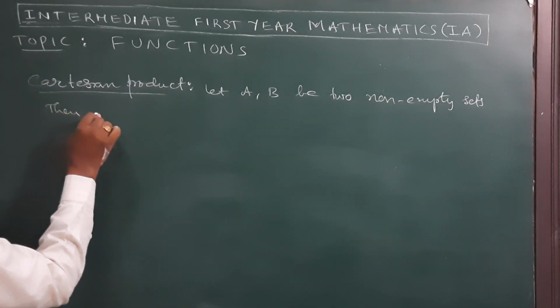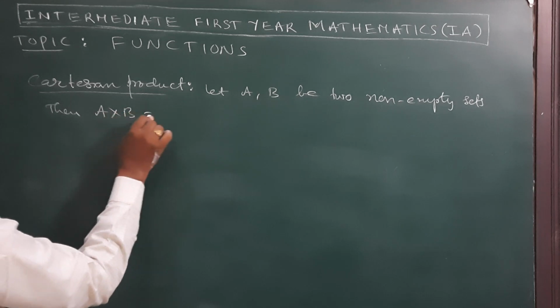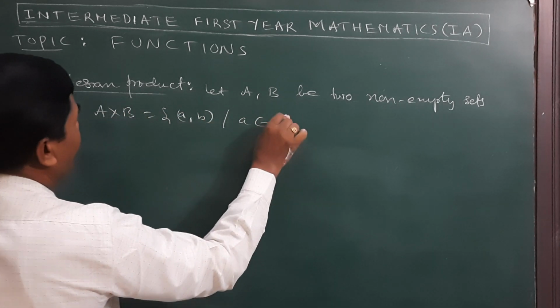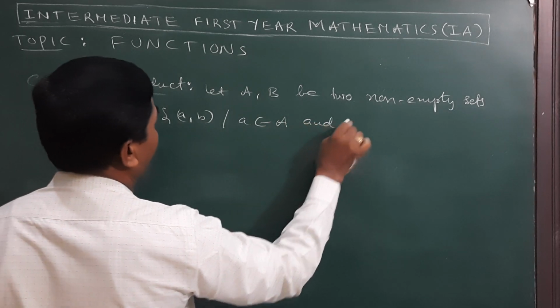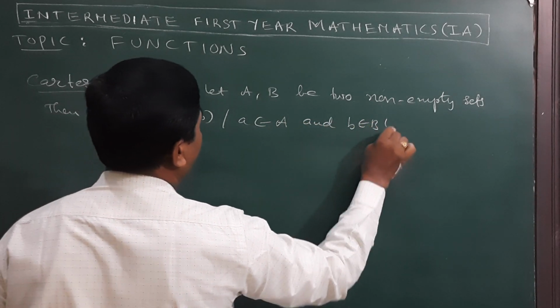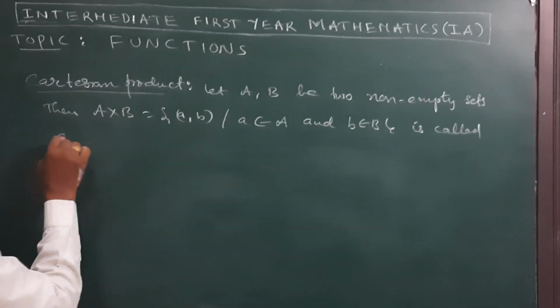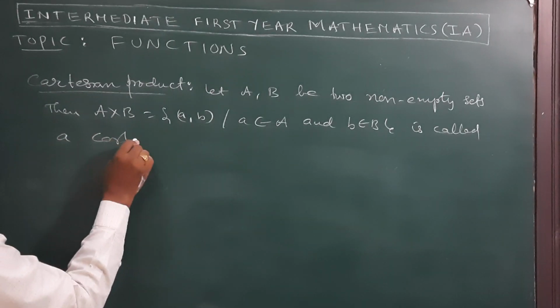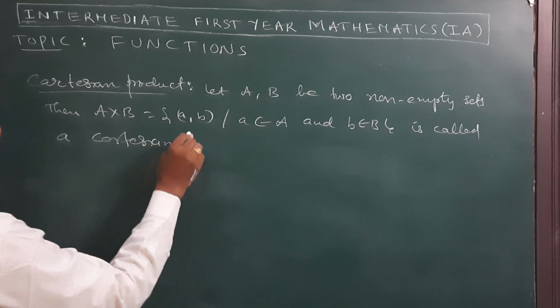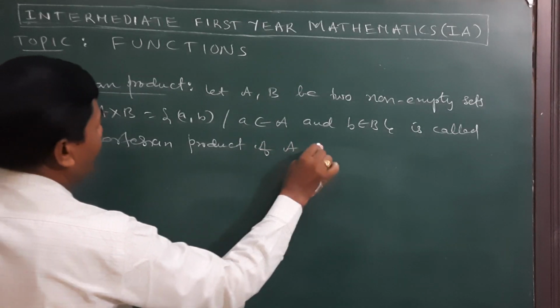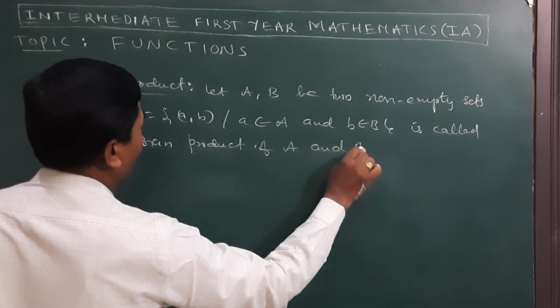Then A cross B is equal to the set of ordered pairs (a, b) such that a is in A and b is in B. This is called the Cartesian product of A and B.